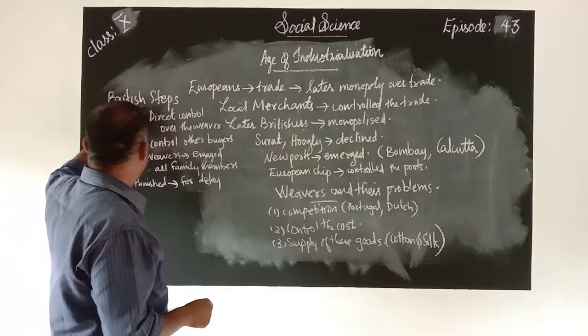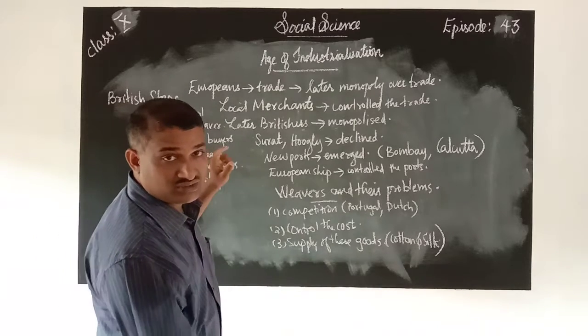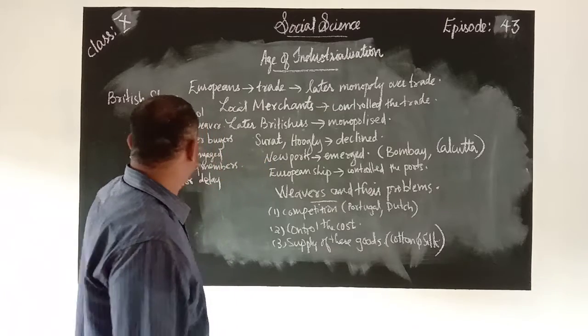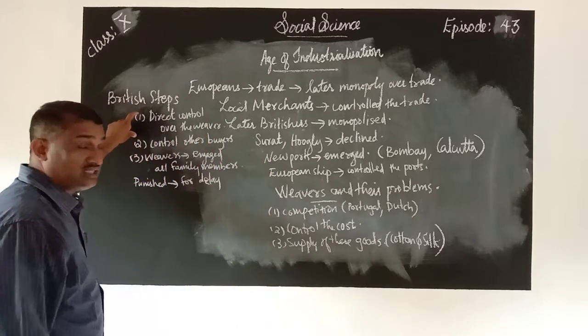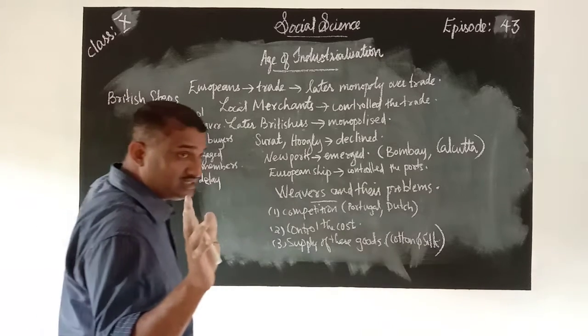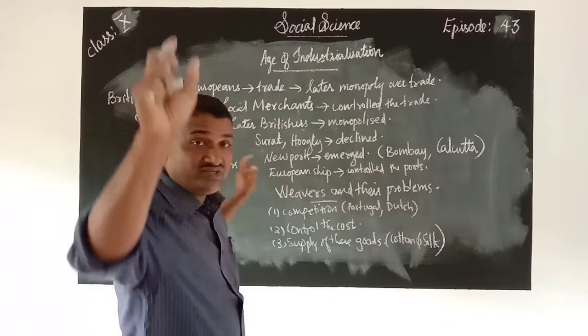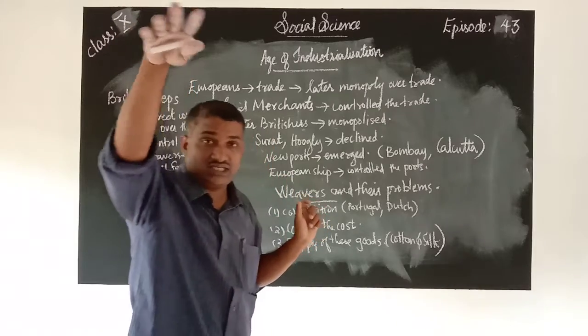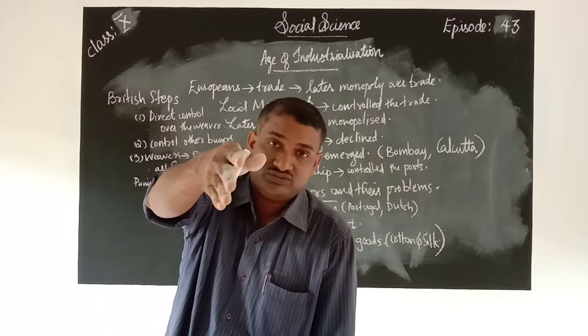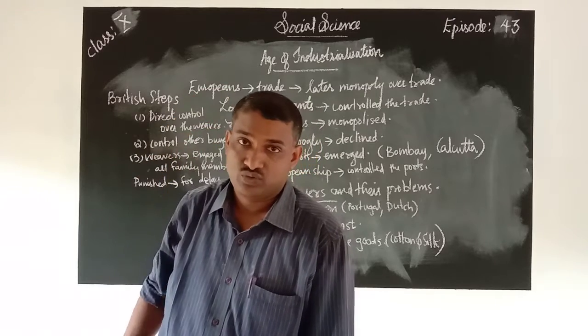Next, which are the steps that were taken later on by the Britishers? The Britishers took many steps like direct control over the weavers. They decided to control the weavers directly. Weavers had a trade relation with the local merchants. To avoid these local merchants, they made direct contact with the weavers, so that they could buy the raw materials.